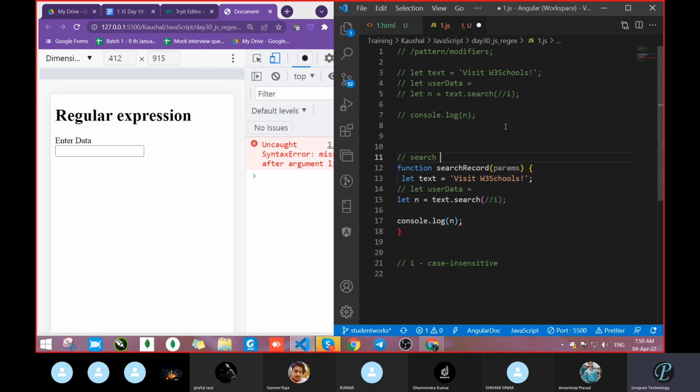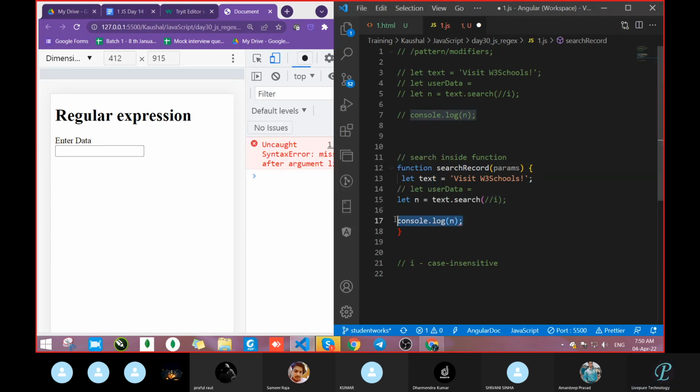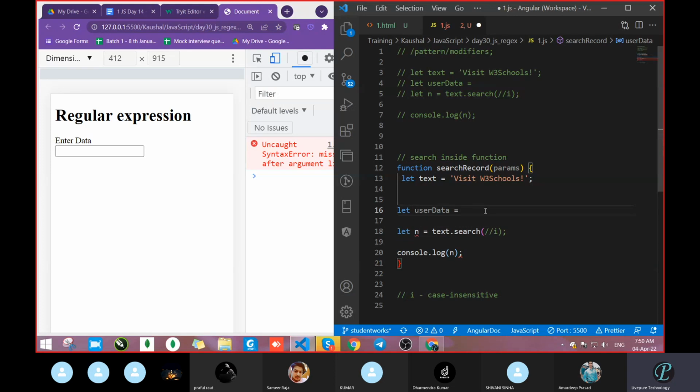Search. So in text dot search, that bracket, I think that is wrong. No issue. We will do that, just one second. Yes, this one is wrong actually. We had not modified it there. We will modify it. So what do we want? We want the data from the user end. So how do we take the search, whatever the user is entering in the input?